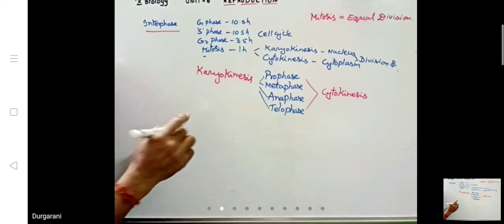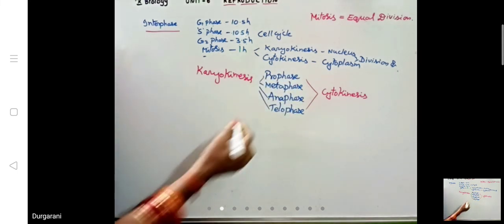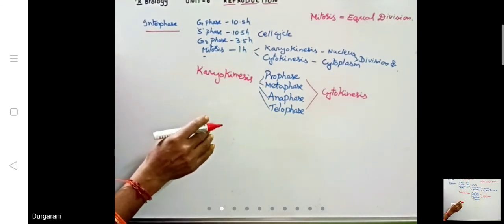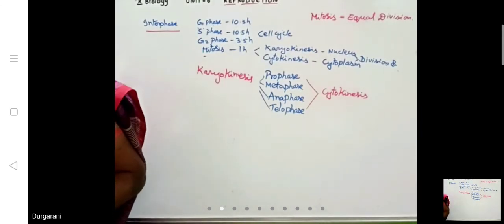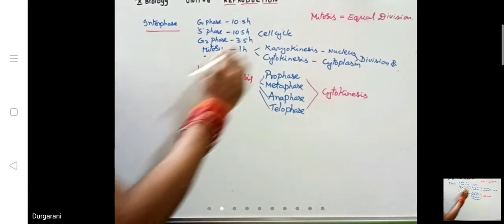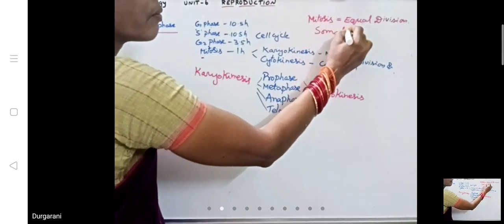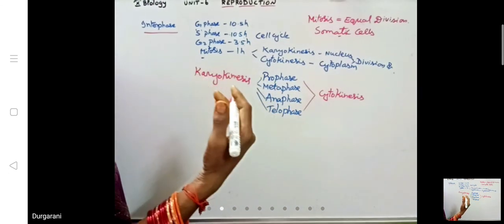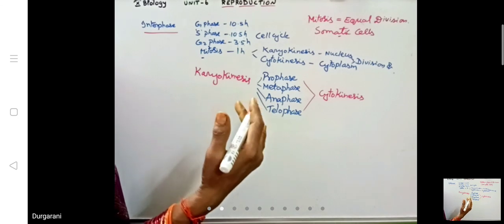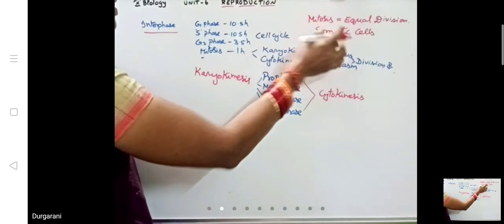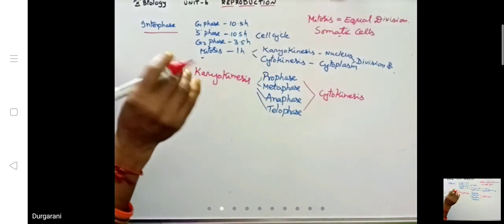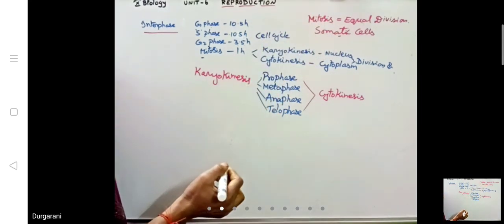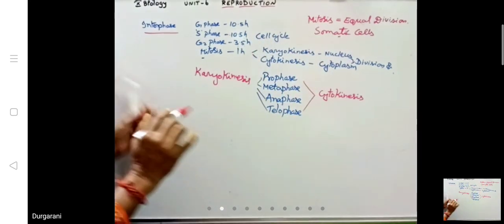Now, what is happening in prophase, metaphase, anaphase and telophase, we have also discussed stepwise, what changes occur in the cytoplasm. Now let us switch over to meiosis. Actually this mitosis always occurs in somatic cells. Somatic cells means the cells in the hand, the liver, the heart, brain, kidneys and all. Except the ovaries in my body and testes in males, the rest of all the cells undergo mitosis because they are considered somatic cells.